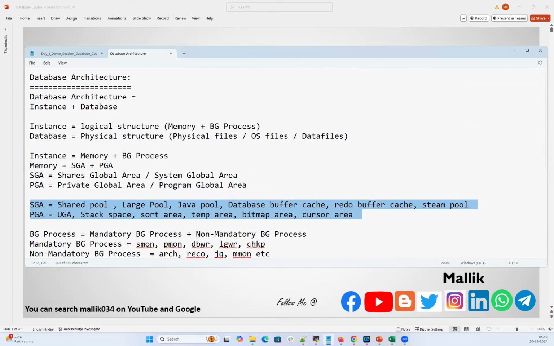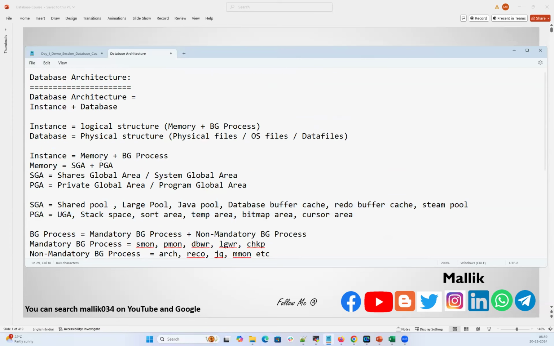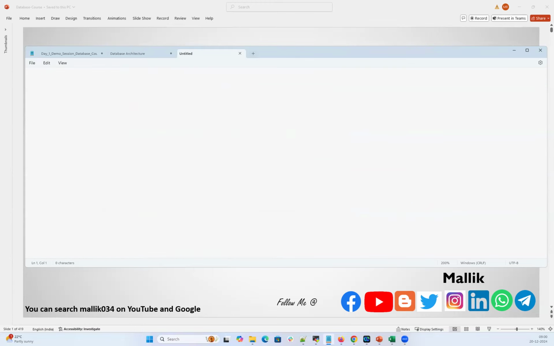Once you are strong at this fundamental architecture, all the remaining advanced topics, whatever you call them, Data Guard, OEM, RAC, GoldenGate, will be very easy for you to enhance your skill sets. And you should also be able to demonstrate it in a picture view or a diagrammatic view if they ask you to draw this architecture. So I can quickly show you by drawing how we can illustrate it.